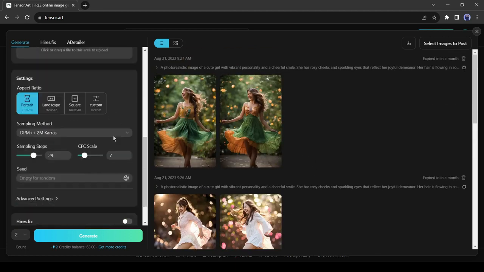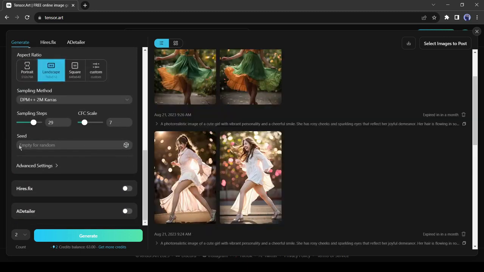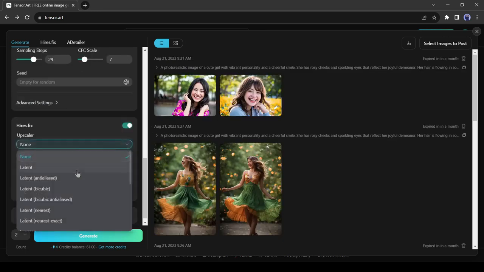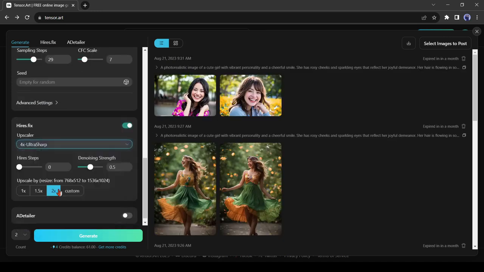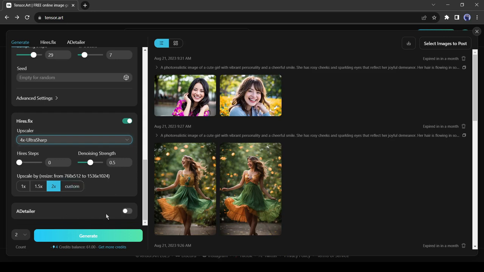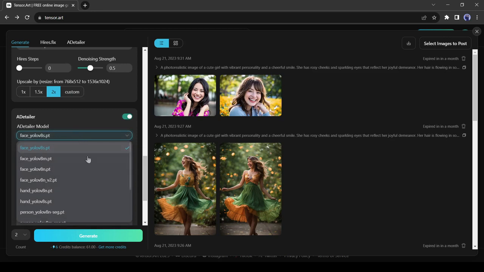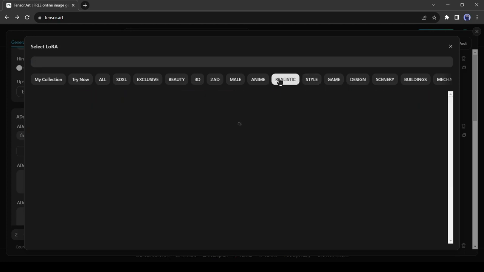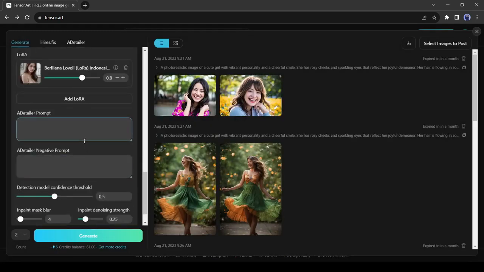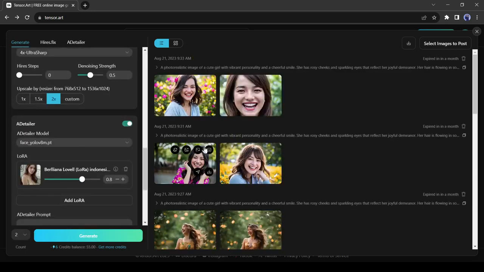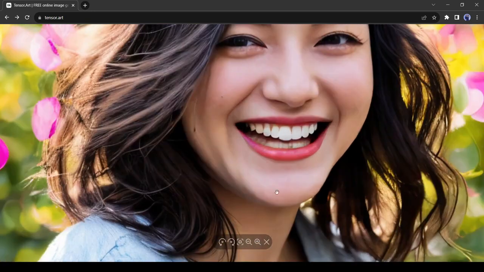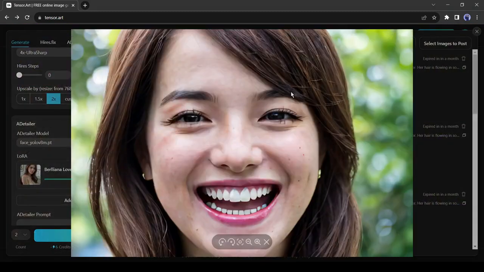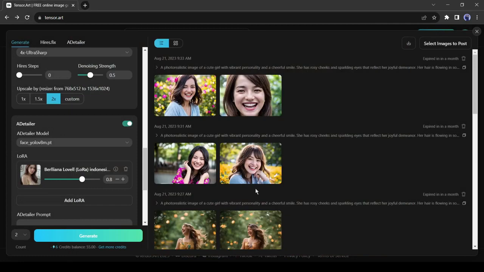Alright, now let's talk about some more advanced options of Tensor Art. It's the seed. With this tool, you can generate consistent images. If you want to generate a random image, then leave it blank. Next, with this hires fix, you can upscale your image. Different versions of upscale are available here. Next, the ADetailer. This tool can fix unrealistic hand and face distortion. You can add a LoRA model also. Basically, it's an advanced feature of the LoRA model. Let's generate images with these features. You can see the detailing. Just awesome. Let's try some images with different models and prompts.